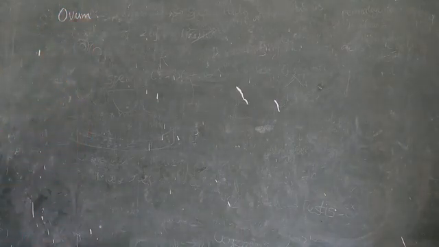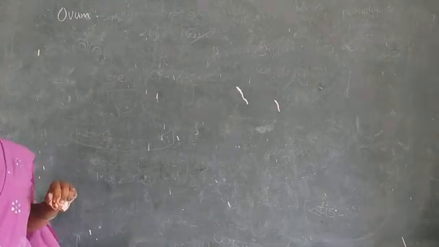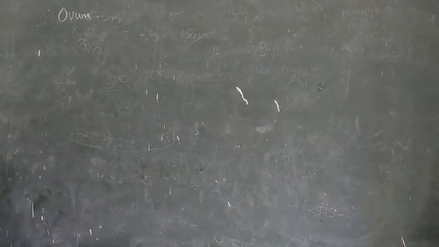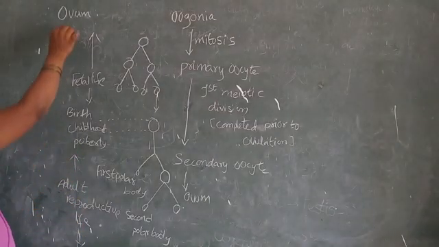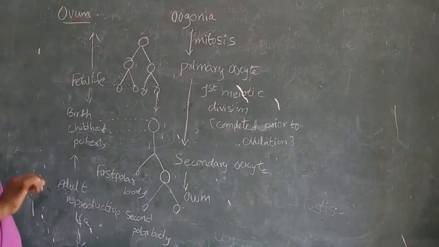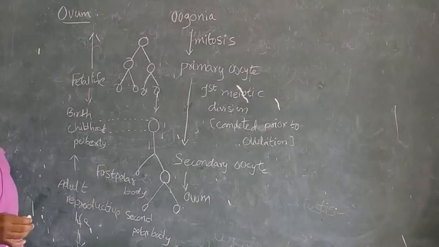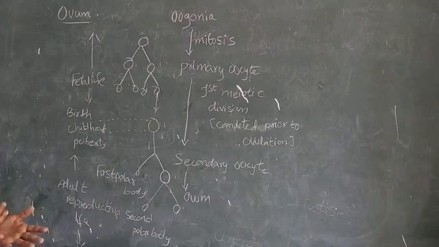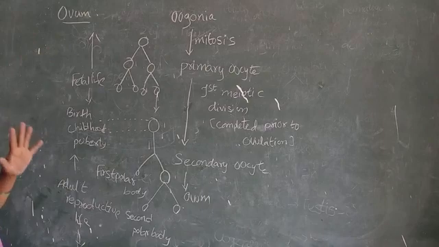Next, we are discussing the ovum. We already discussed gametogenesis, spermatogenesis, and the structure of the spermatozoon. Next one is the ovum. The ovum is the female sexual gamete.